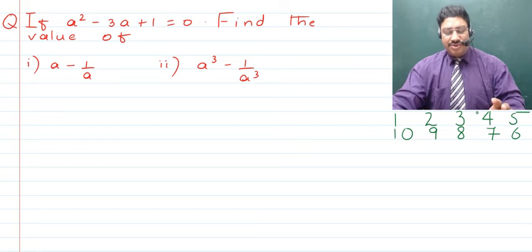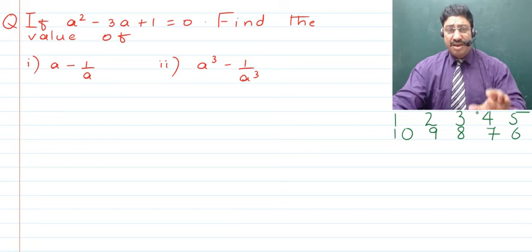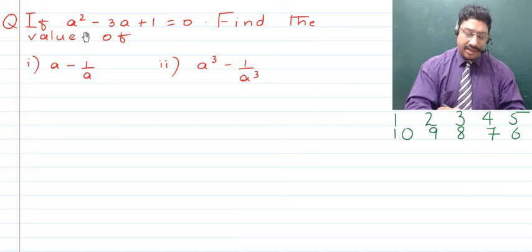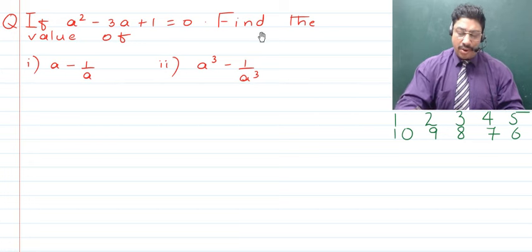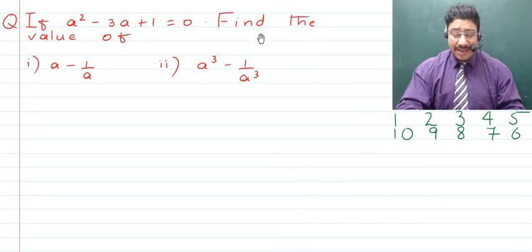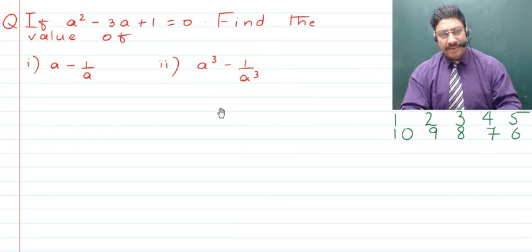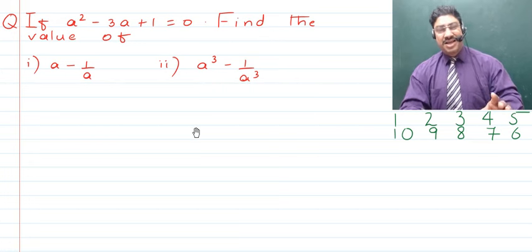Okay, so now children, the last thing, always remember to be where my pointer is. If my pointer is pointing here, then you should be here. If my pointer is here, then you should be here. That means your attention shouldn't be a little forward or a little backward. Just be with me, right? Might be you'll find that sometimes my pace is slow.